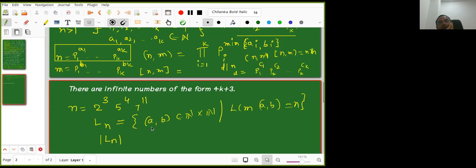Can you tell me at least one pair in Ln? Achila, can you give me one pair in Ln? Their LCM is n, the least common multiple is n. N comma 1. Very good. N comma 1 belongs to Ln, its LCM is n only. So then 1 comma n also will come. These I am considering as distinct, ordered pairs. A, B and B, A are not the same.